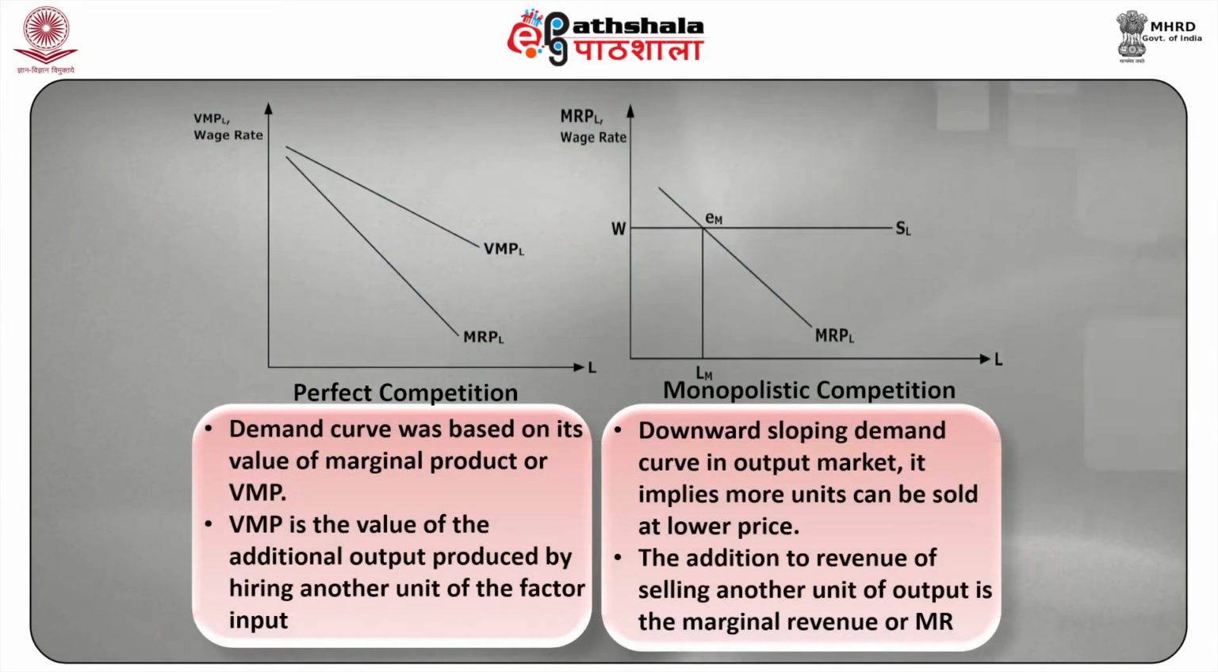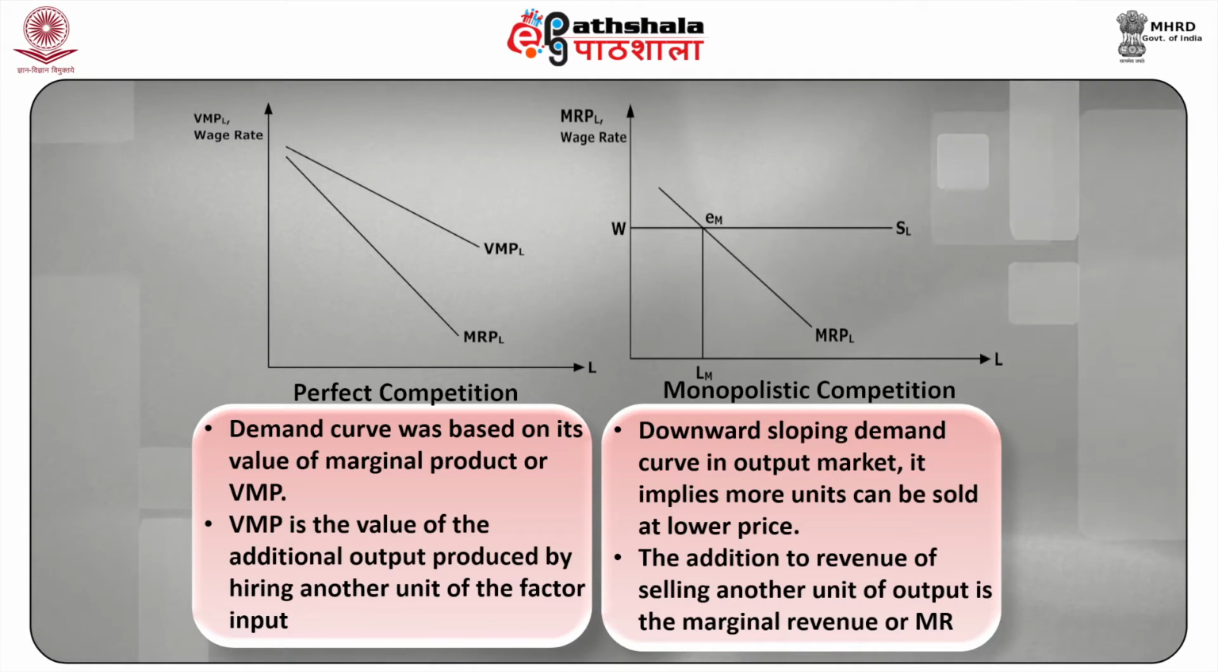The monopolist bases his decision about hiring the input on whether hiring an additional unit of a factor adds more to its revenue than to its cost. In the case of a perfectly competitive firm, its demand curve was based on its value of marginal product, or VMP. The VMP is the value of the additional output produced by hiring another unit of the factor input.